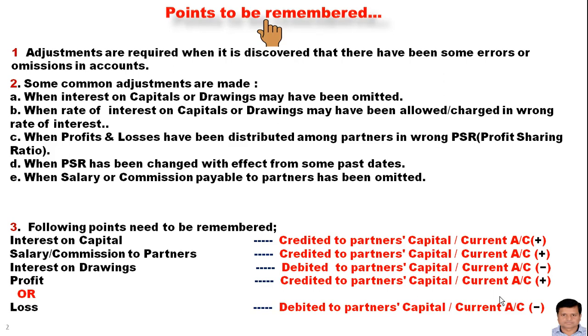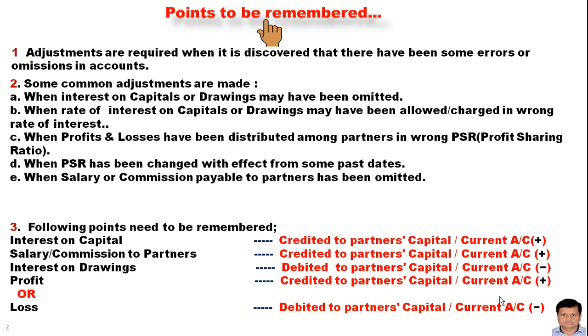account. If you notice, against each item there is a sign of plus, plus, minus, plus and minus. These signs say that interest on capital increases the amount of partner's capital, salary increases the amount of partner's capital, interest on drawing decreases the amount of partner's capital, and the profit increases the amount of partner's capital.